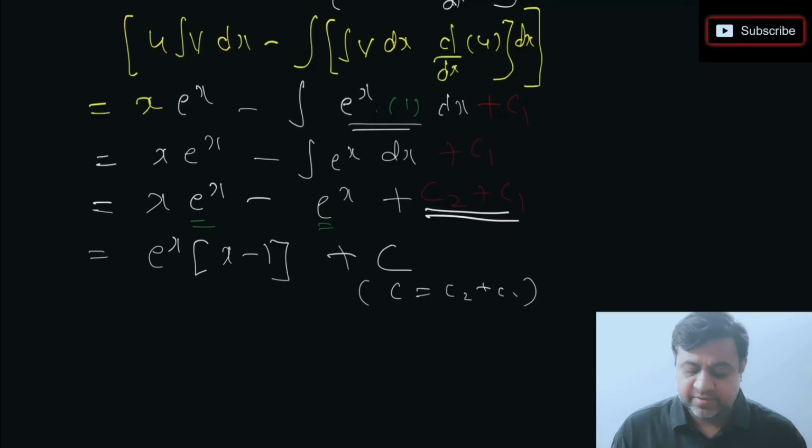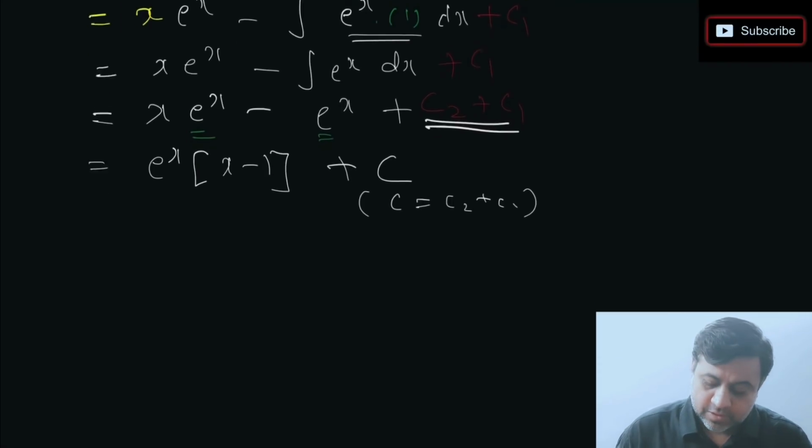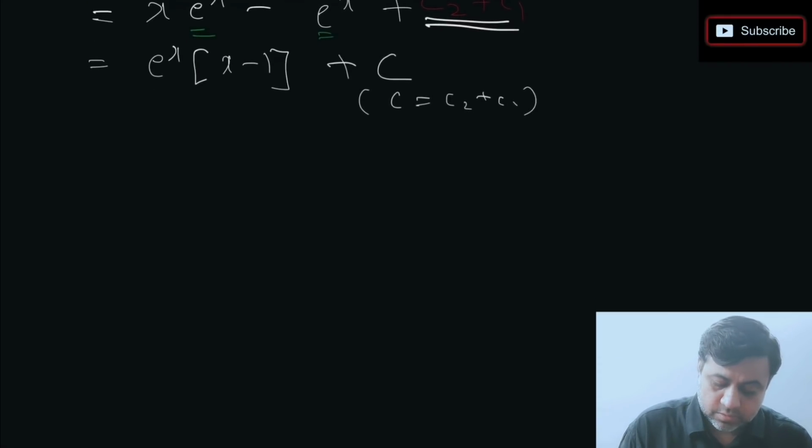So new constant take place करते हैं. That's it. This is my first question. Let's go to the second question. Question number 2 is integration of x into cos x.